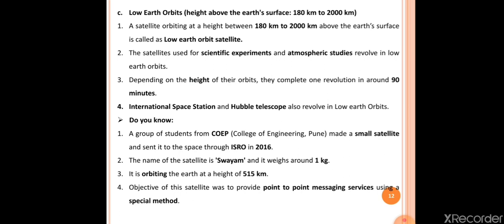So the students of COEP developed a point-to-point messaging system with a particular special method. So for that purpose, Swayam was launched by ISRO in 2016. The objective of this Swayam artificial satellite is to provide point-to-point messaging services using a special method.